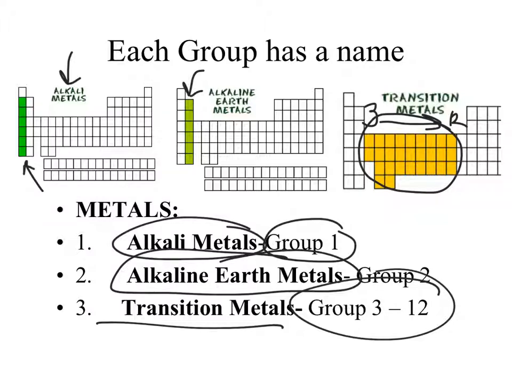It's a little messy around there. So we bunch them all together as the transition metals, okay? Things like gold are in there, things like platinum, silver, iron, zinc, copper, nickel. All right, so a lot of the metals we know in everyday life are stuck in those transition metals. But those are the family names I need you to know for the metals.